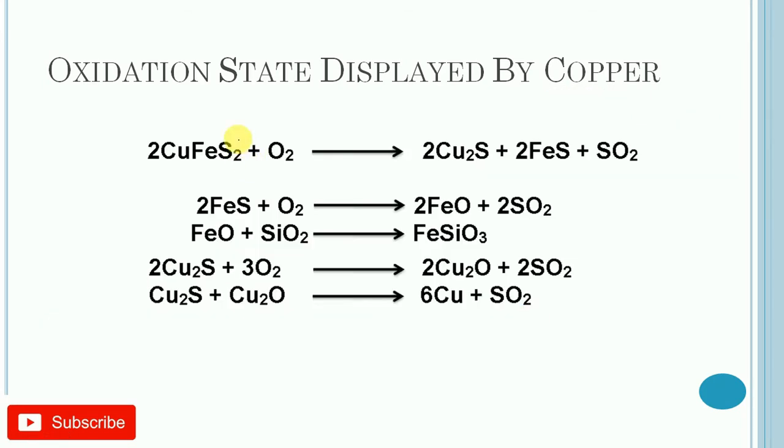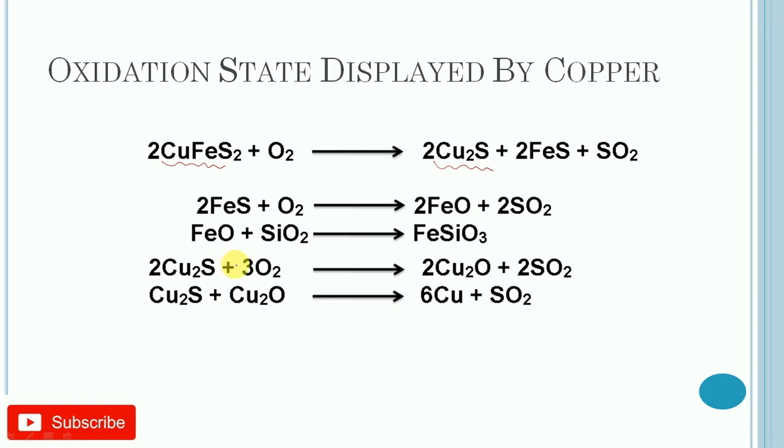So in this case, copper pyrite is roasted in a current of air to remove arsenic and antimony as volatile oxides, and cuprous sulfide will get formed.